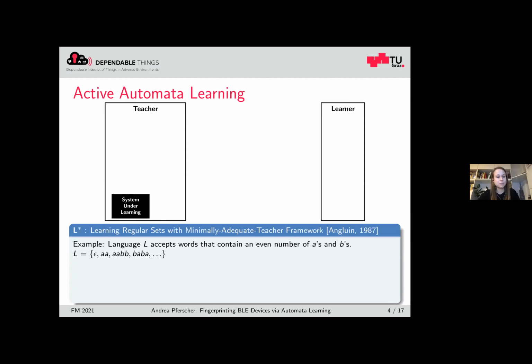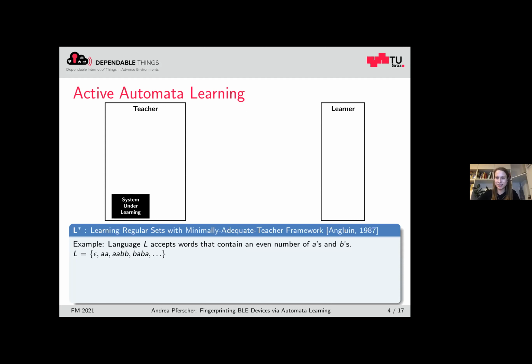So nowadays, many active automata learning algorithms are based on the L-star algorithm from Dana Angluin. We already saw in the first talk of the session some work of Dana Angluin, and this is another very important work. So she introduced this work already in the late 80s. This work was originally proposed to learn a deterministic finite automaton of a regular language.